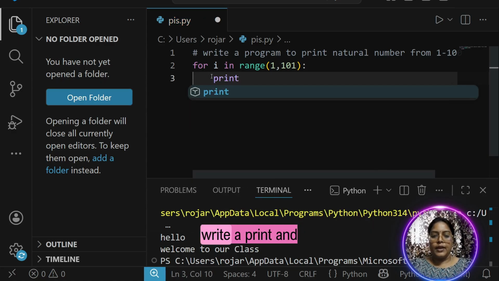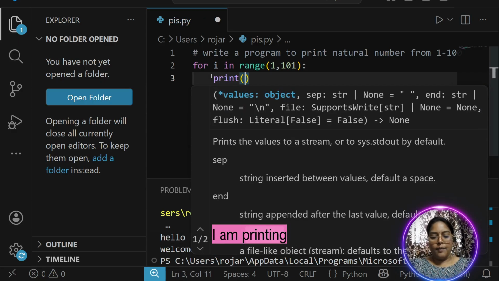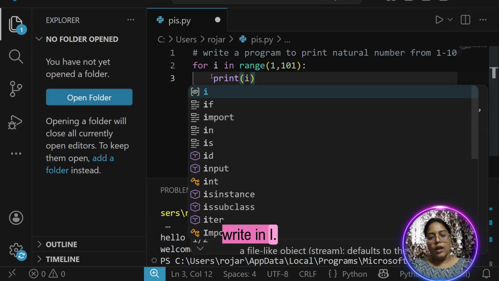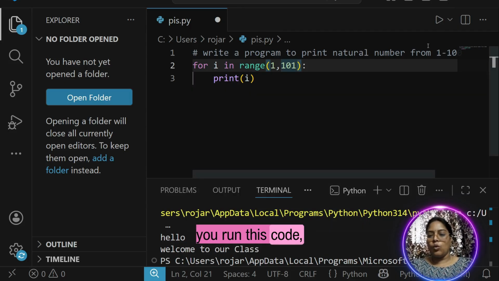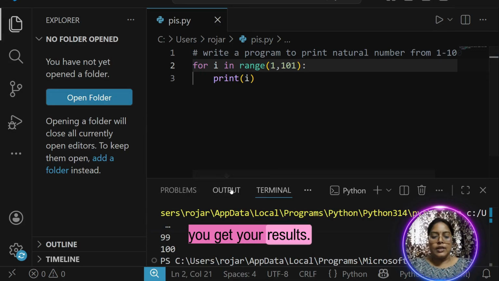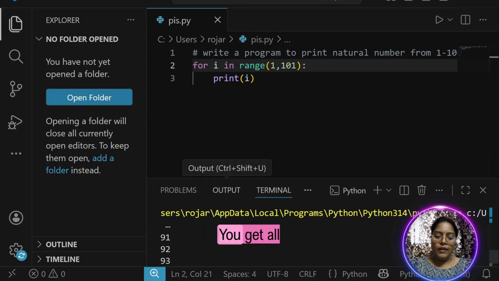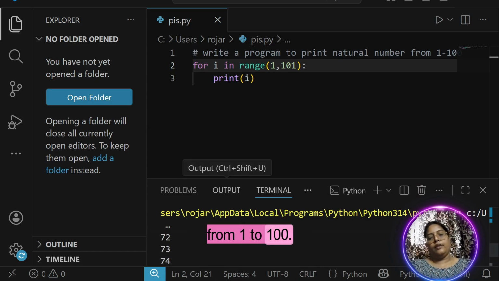Then just simply write a print and I am printing what is there in I. Once you run this code, you get your result. See, can you see carefully? You get all the natural numbers from 1 to 100.